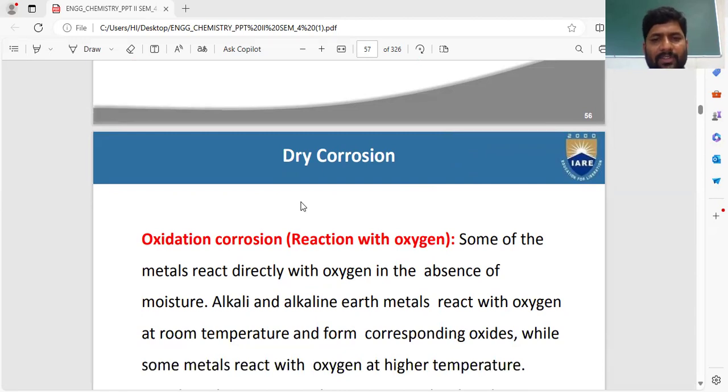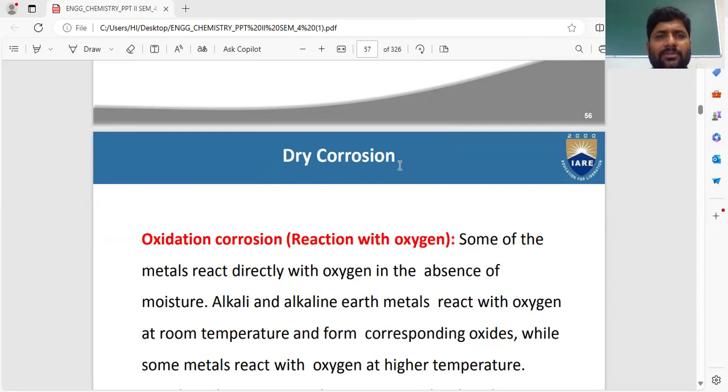Dry corrosion means nothing but metals directly react with oxygen in the absence of moisture. What happened? Metal directly reacts with oxygen in the absence of moisture, in the absence of liquid. Then it is called dry corrosion. That is the definition of dry corrosion. What is meant by wet corrosion? Wet means liquid, in the presence of liquid. So metal reacts with oxygen in the presence of liquid, then it is called wet corrosion.